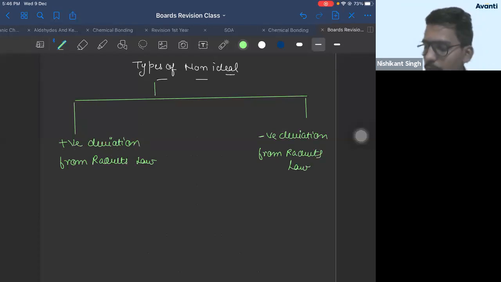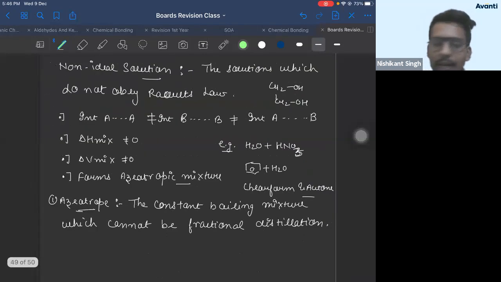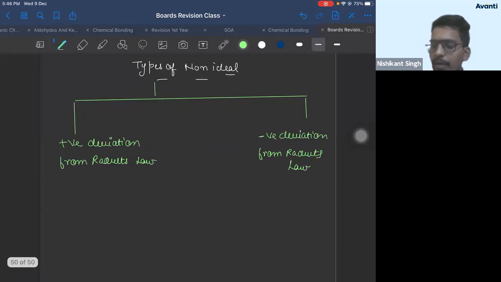Generally the graphs are not asked. I will discuss with you the graph also, but generally they don't ask the graph. Okay? So what is the difference between positive deviation and negative deviation from Raoult's law?